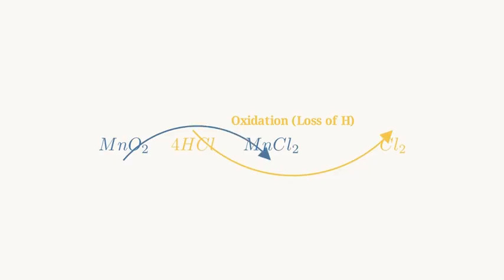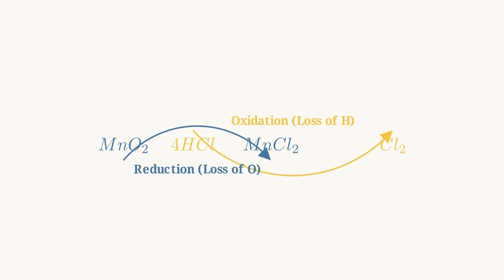We can test this diagnostic model on a multi-substance reaction, like manganese dioxide reacting with hydrochloric acid. Let's isolate the hydrochloric acid on the reactant side. Notice that it loses its hydrogen to become chlorine gas. Following our model, this loss of hydrogen identifies the hydrochloric acid as the substance being oxidized. Now isolate the manganese dioxide. It loses its oxygen to become manganese chloride. That loss of oxygen identifies the manganese dioxide as the substance getting reduced.